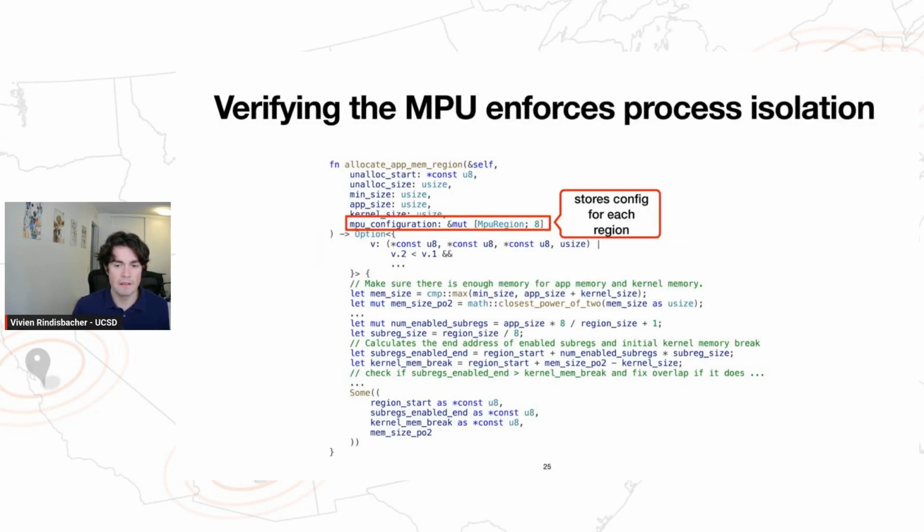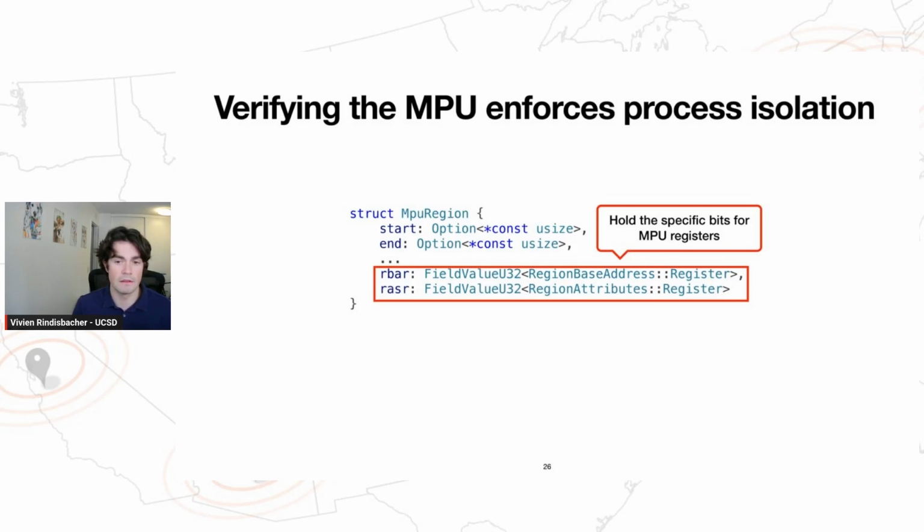So now we can say something about the fact that the process memory layout is fine, it adheres to what we expect. But how do we actually ensure that the MPU, which is hardware, is enforcing the right memory accesses? Well, here, the same function also takes a mutable reference to an MPU configuration. And this is just a list of regions that's ultimately going to be written to hardware. And this function here, allocate app memory region, is going to add up to 2 regions to the MPU configuration based on the memory layout it computed to give the process access to its stack, data, and heap.